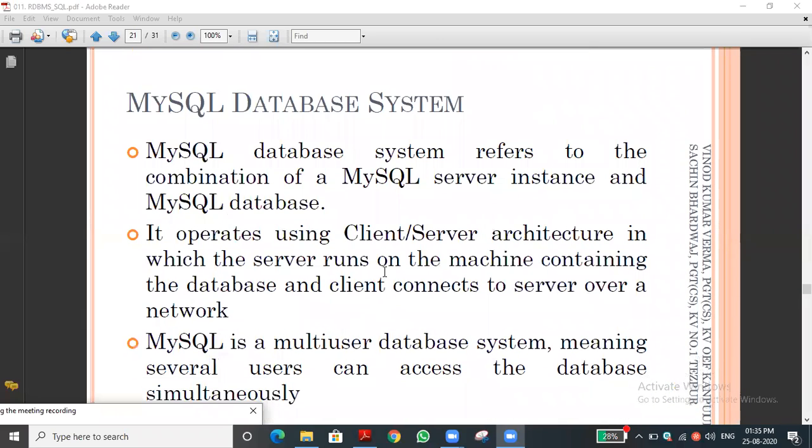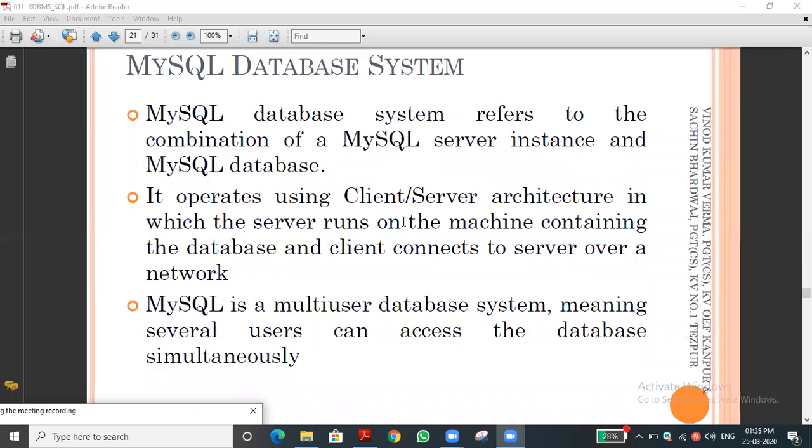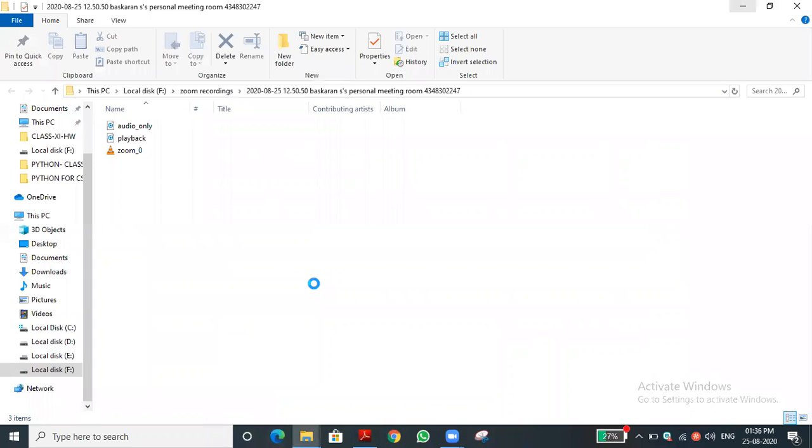Now we are going to this. This is also basic. Two types of SQL database are there: one is the server, another one is called the client. We have to use the client line command. Server means the database will provide the data to multiple users. We are not providing it; we are using it for our purpose, so we always use the client. SQL is a multi-user database system, meaning several users can access the database simultaneously. Many users at a time can fetch data from SQL.